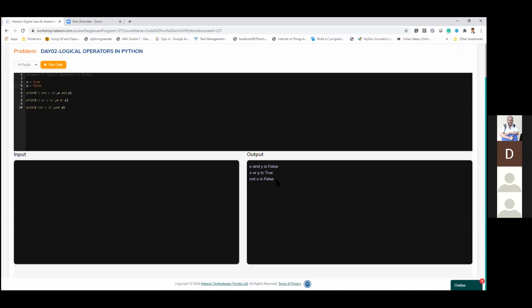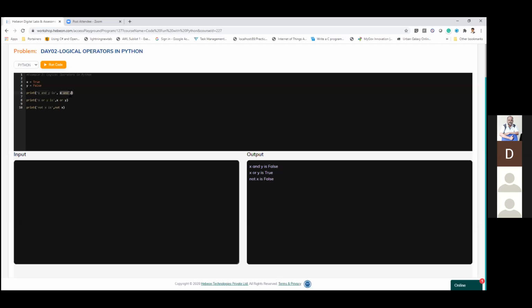Now I will explain what happens here. The X value is assigned as true and the Y value is assigned as false, right? Now I am saying print X and Y. Anyway, this text is constant because it is in single quotes, so it is going to be treated as a constant.